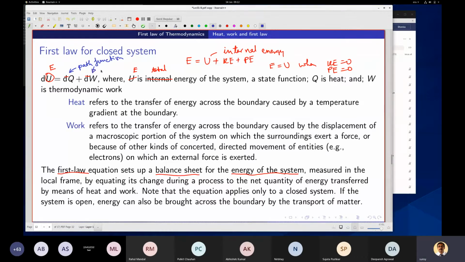Both of them are path functions. That is why I'm putting a cross here. While U is a state function. Right? For simple cases, Ke and Pe should be considered to be 0, and so U becomes a state function. These two are path functions.